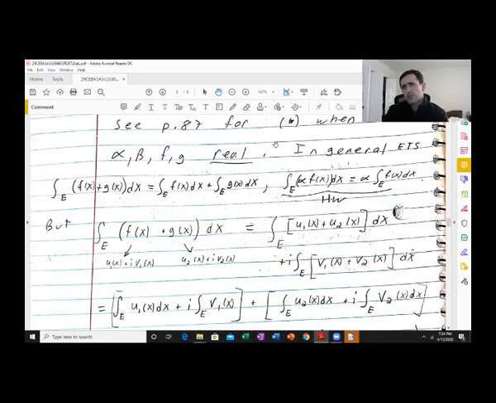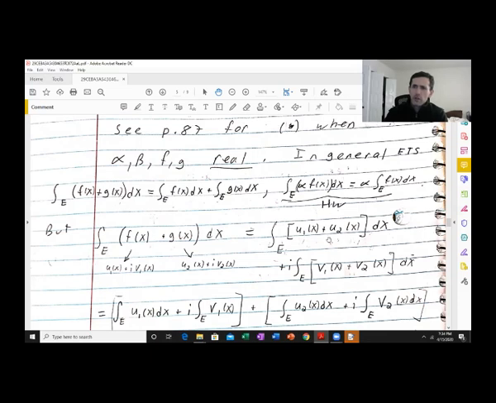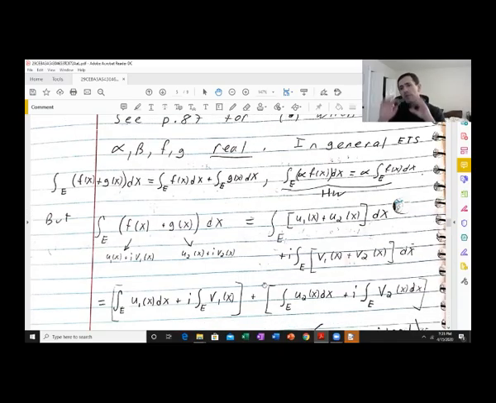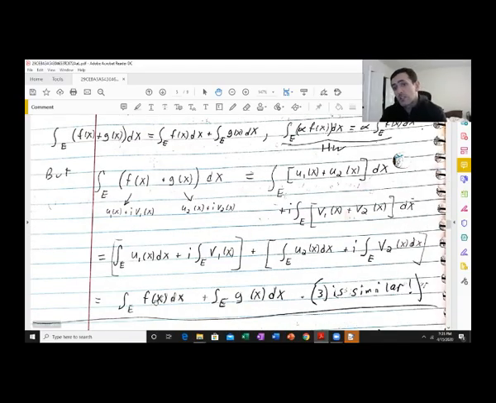But again, I'm using this star here. I'm using the fact that I know, on page 87, that the integral of a sum of real valued functions is the sum of these integrals. So this whole thing is integral u1 plus integral u2 plus i integral v1 plus i integral v2, and we're just putting them in brackets in such a way that by definition this is the integral of f and this is the integral of g.